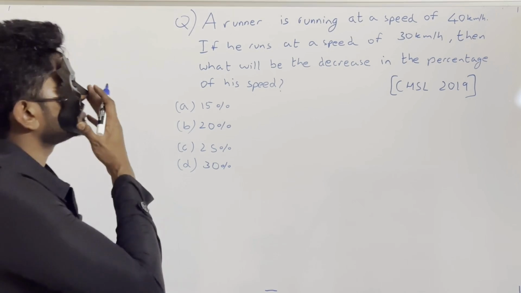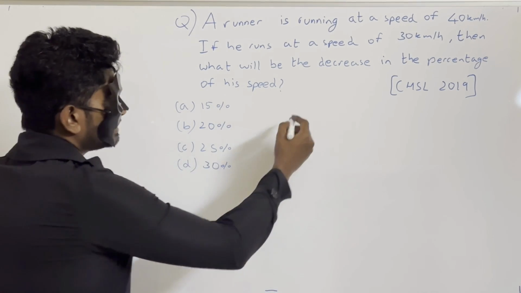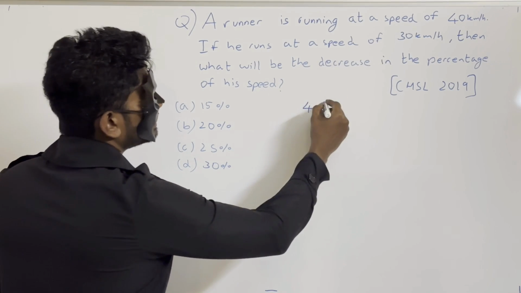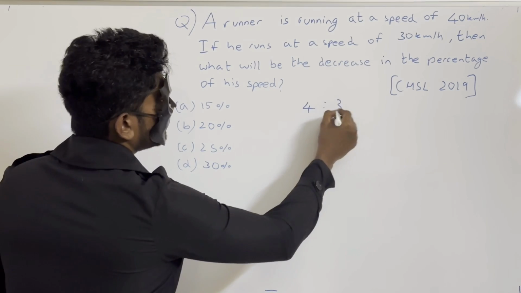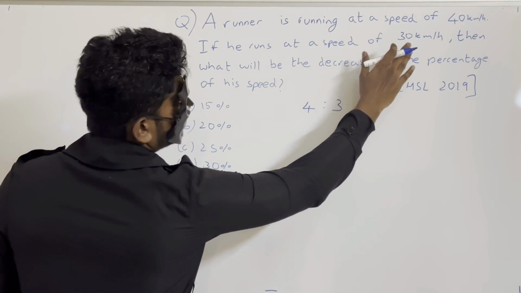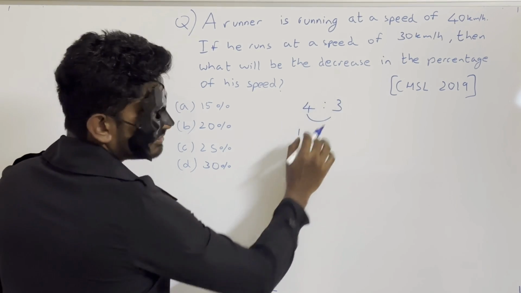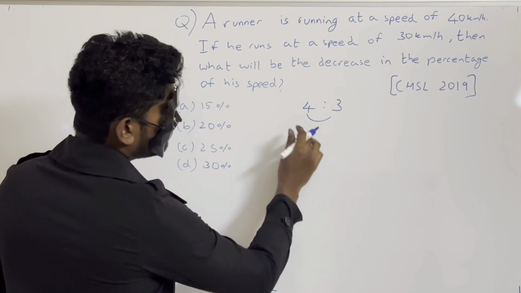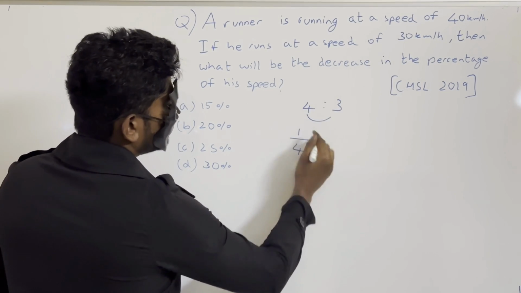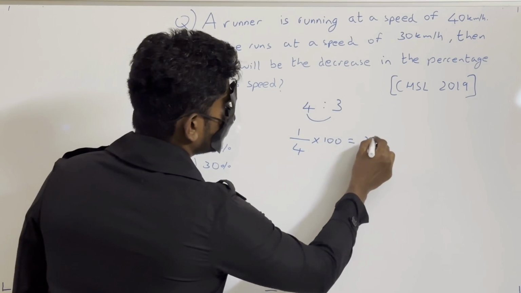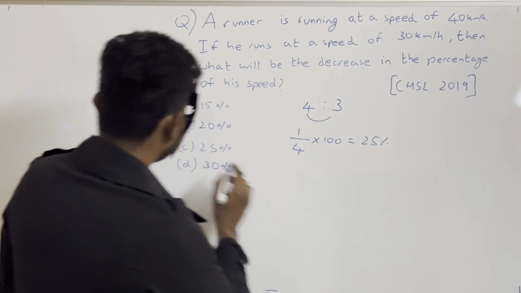So to solve it fast, what I will do is, the speed is reduced from 40 to 30, right? So the ratio becomes from 4 to 3, right? 40 is to 30 is nothing but 4 is to 3. So 4 minus 3 is 1. So 1 for 4 parts, right? So for 100, how much will it be? 1 by 4 into 100, which is nothing but equal to 25%. So this is the shortcut trick. So we will mark 25%.